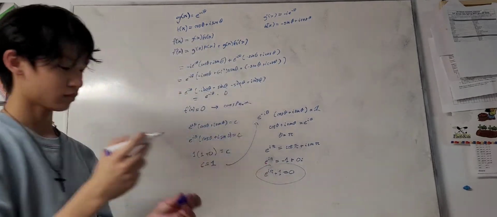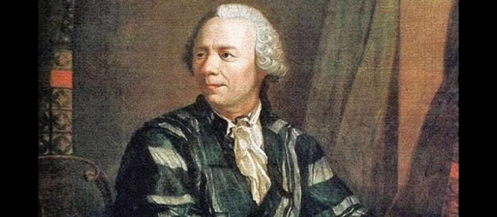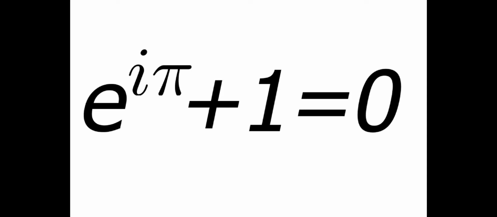This famous equation was derived by Leonhard Euler. This equation unfortunately has no application and does not occur in nature, but it is appropriately termed as the most beautiful equation in math because of the unification of 5 fundamental constants in one equation.